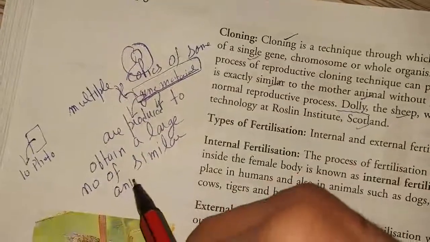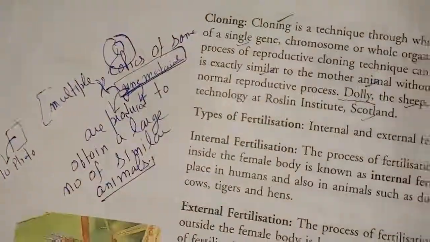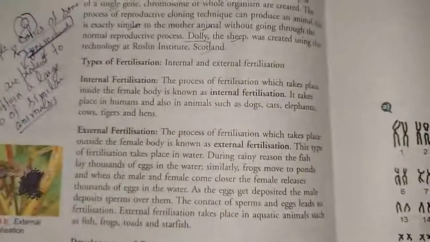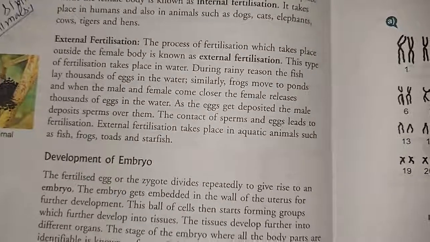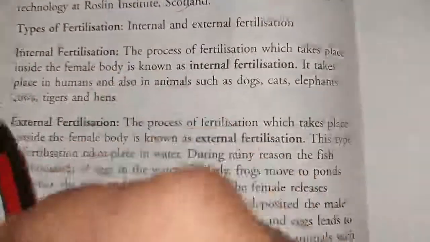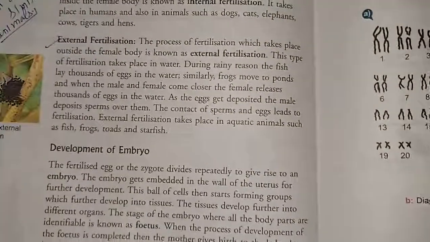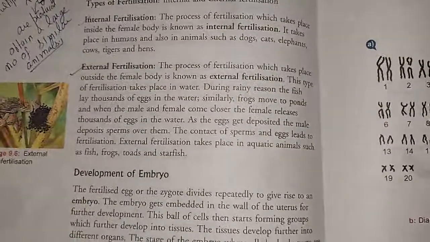This is the concept of cloning. Dolly the sheep was obtained by this process. And in internal fertilization and external fertilization, I have explained that internal fertilization takes place in humans, and external fertilization we have discussed in detail.